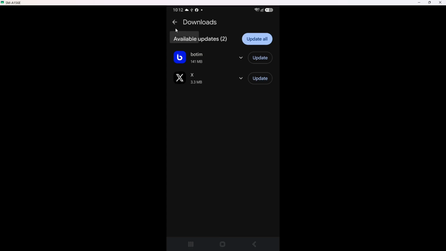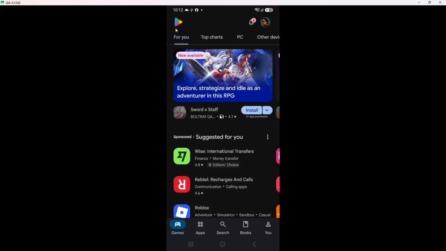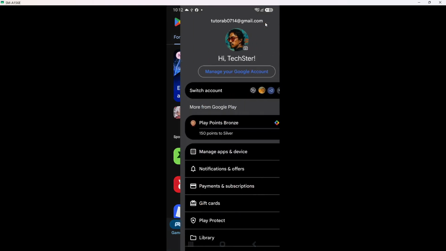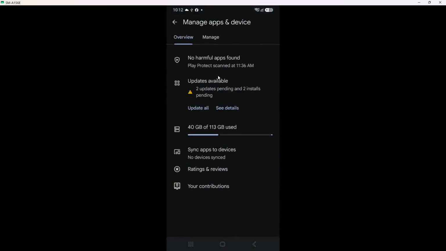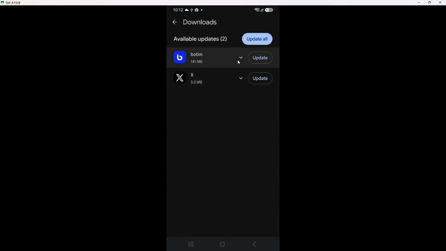At this point, take a moment to find BOTIM in the list of available updates. Scroll through the list carefully as you want to ensure you select the right app. Once you locate BOTIM, you will notice an Update button next to it. Finding your app is necessary to ensure you are focusing on the correct application that requires an update.